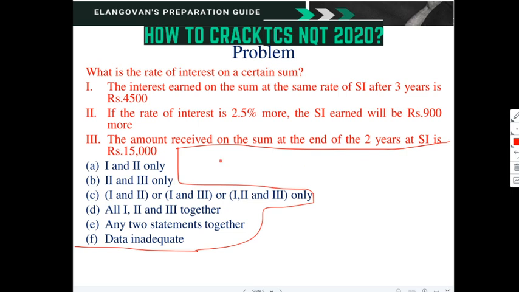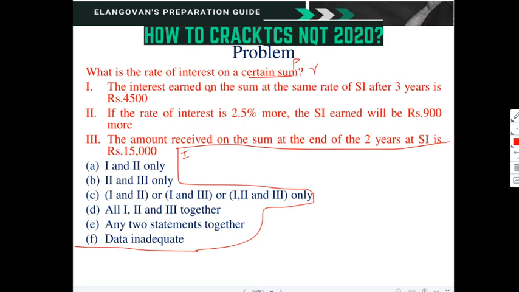All right. From the first statement, what is actually required? R is required. PNR by 100 is the formula for simple interest. Everybody knows that the formula for simple interest is PNR by 100, in which R is required. P is not given. Only R is required. That is the question.